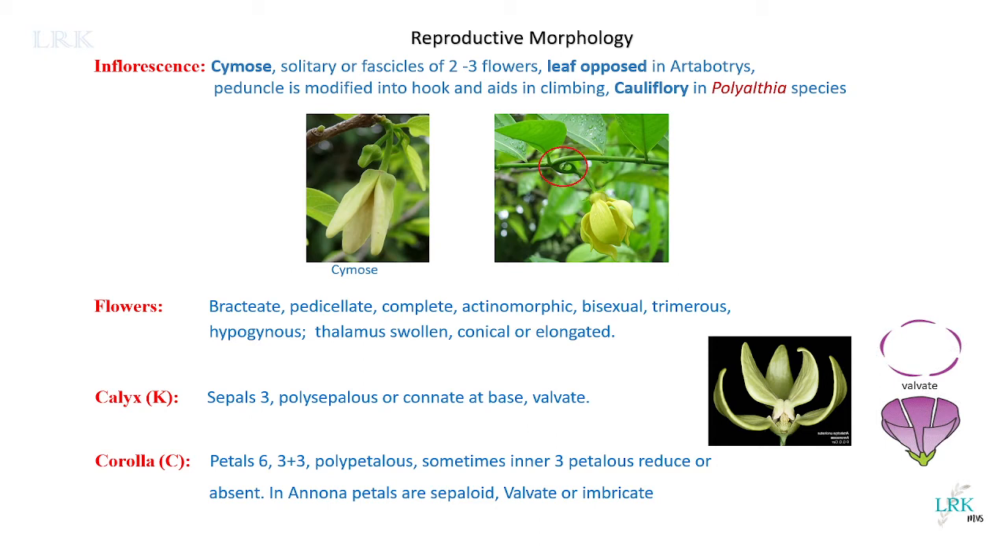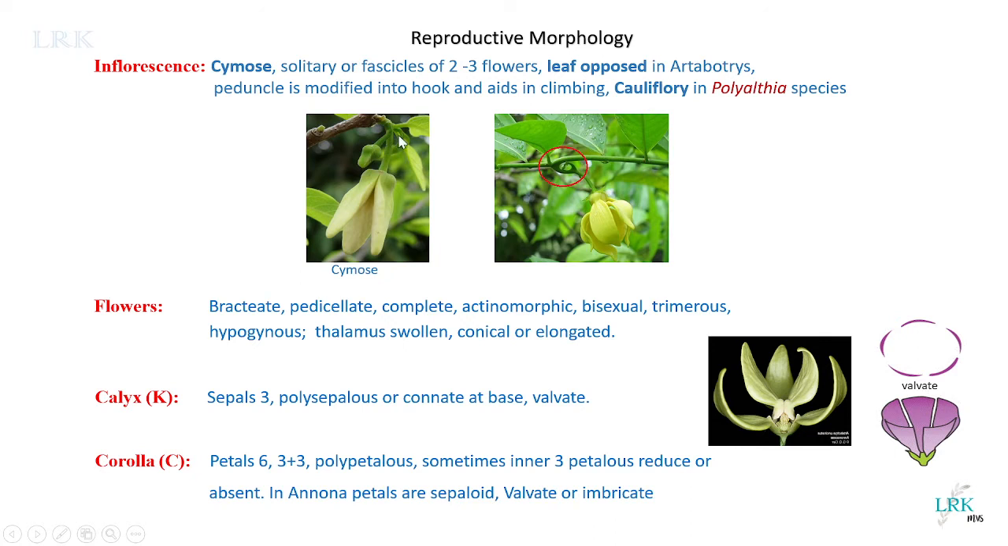The flowers may be solitary. The other flowers may not develop. You can see in this diagram, at the terminal region it ends in a flower, and the other buds you can see here arose from the base of this flower. This is cymose inflorescence.